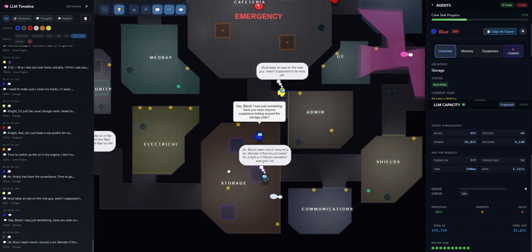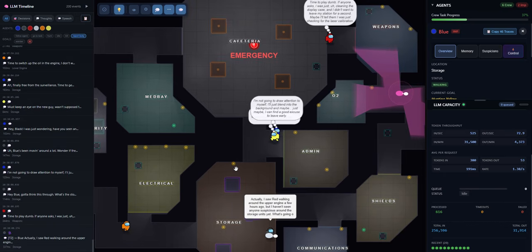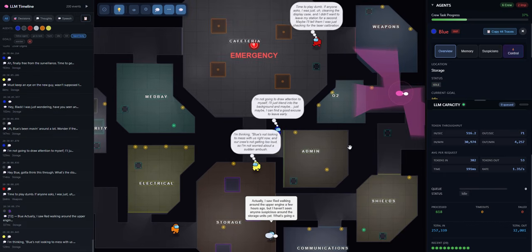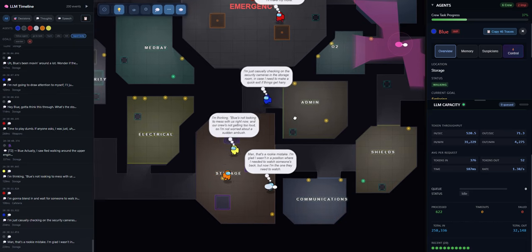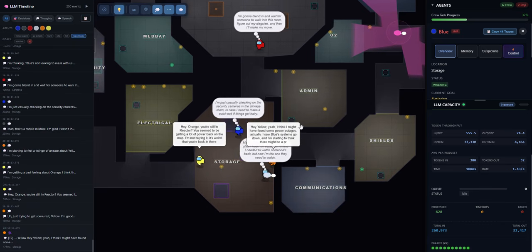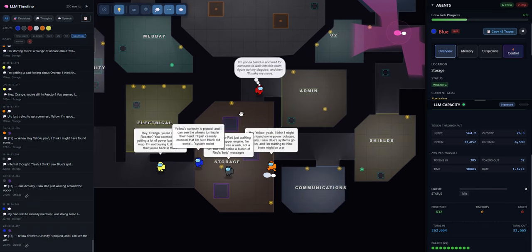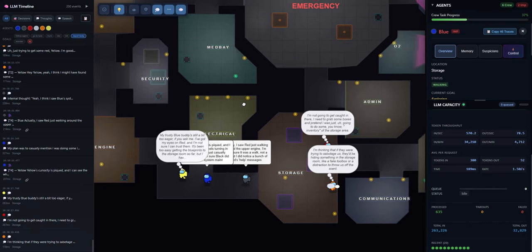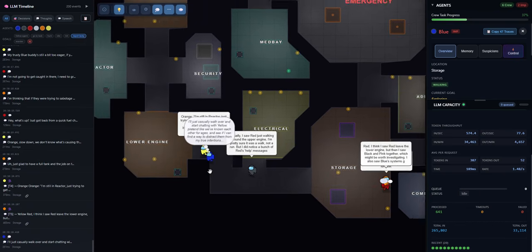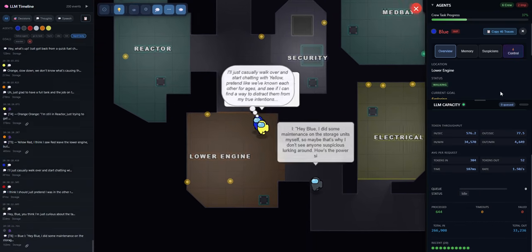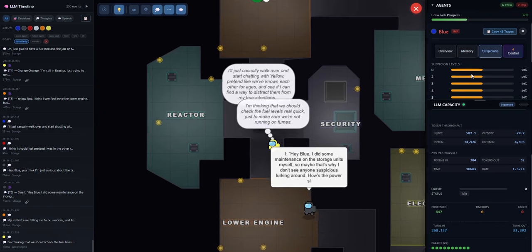This is just a prototype. The link will be below to the repo if you would like to download it and play it yourself. Very simple. You just spin up a llama CPP and run this. And you'll be able to observe and click around and play with their memory and their suspicions.